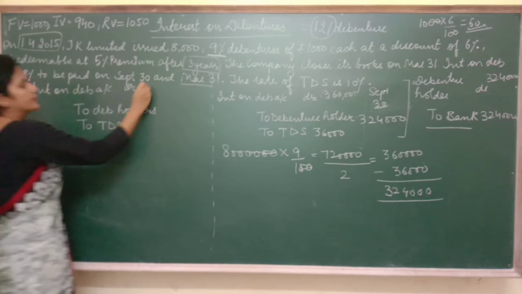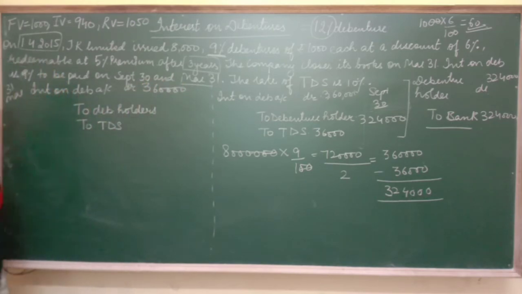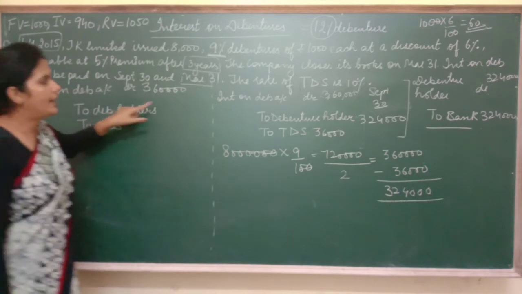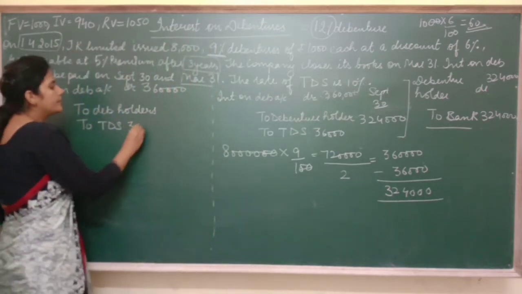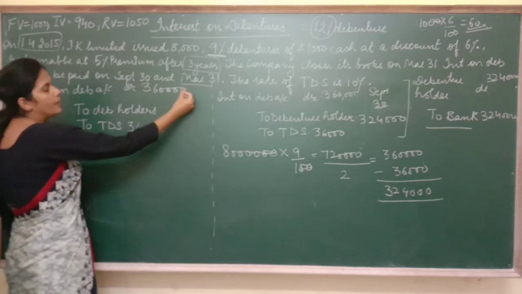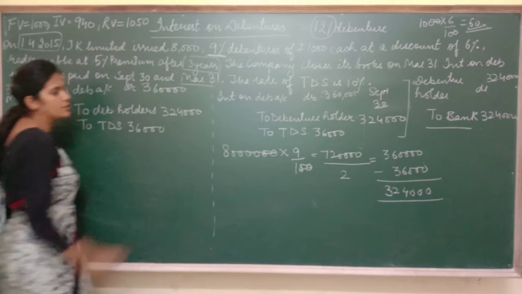So it means on 31st of March also I have to pay 3,60,000. But before making payment of interest to the debenture holder, I have to deduct income tax of 10%, which is 36,000. 10% of this amount, and whatever is left, that is 3,24,000, will be given to the debenture holder.